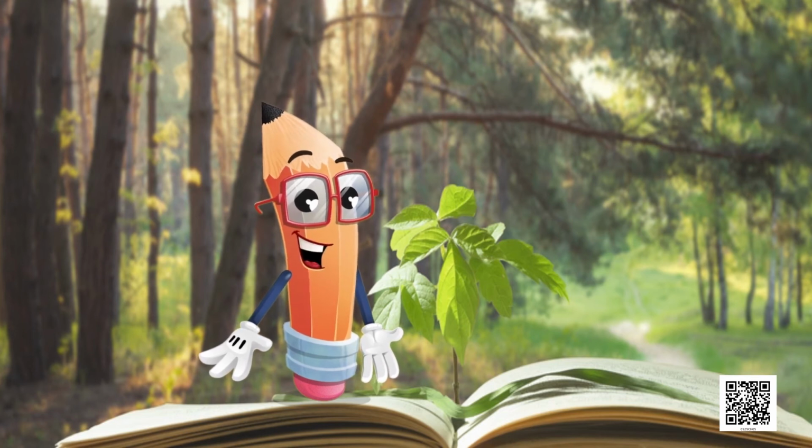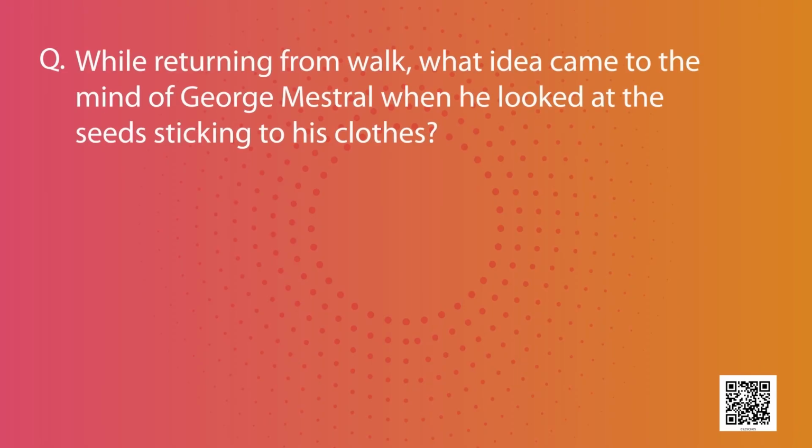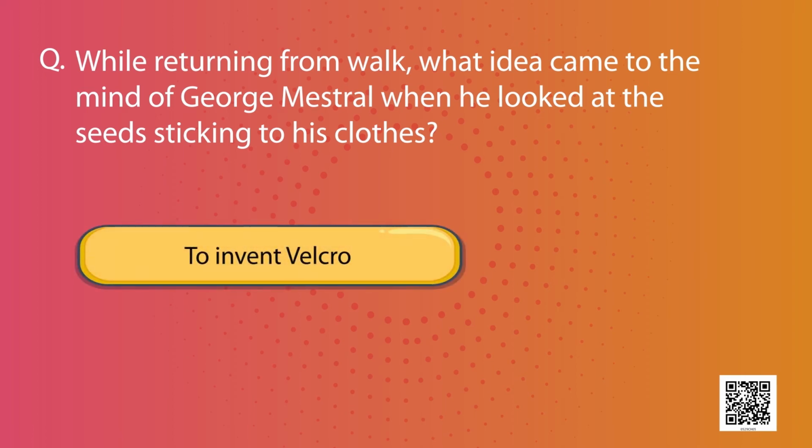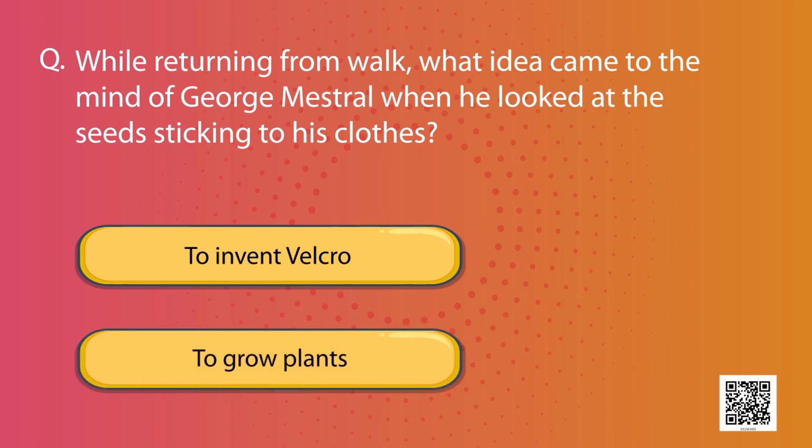The first question is, while returning from a walk, what idea came to the mind of Mestral when he looked at the seeds sticking to his clothes? Options are A. To invent Velcro, B. To grow plants. Yes. Which idea came? The correct answer is A.